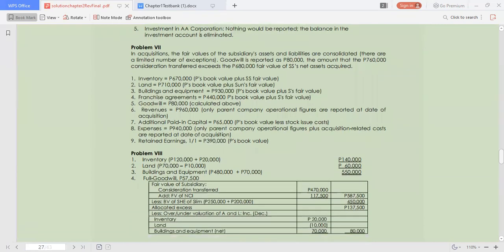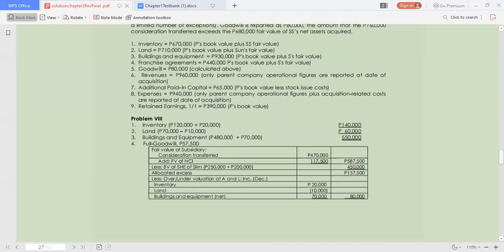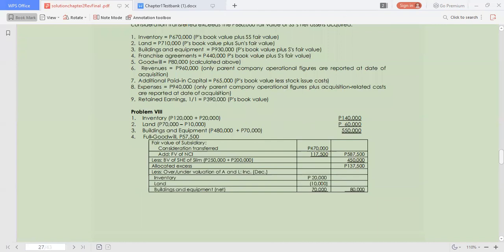Actually, problem number 8 is the solution to number 7. The value of the inventory initially was 120,000. However, the fair value is 140,000. So we are increasing the inventory by 20,000.